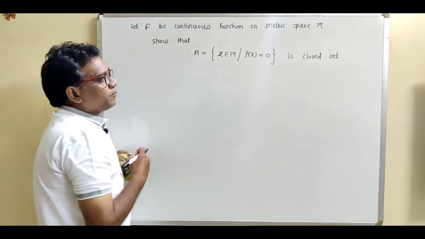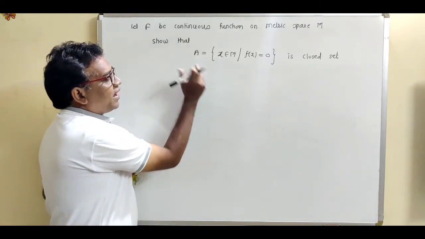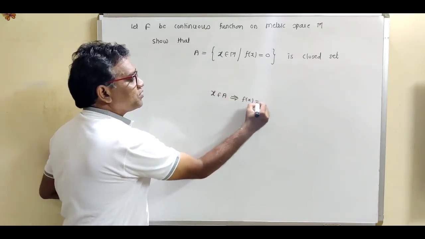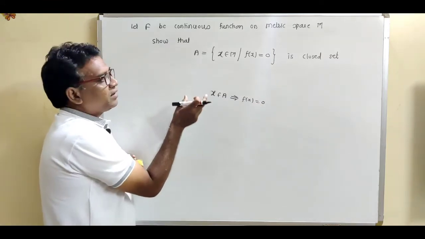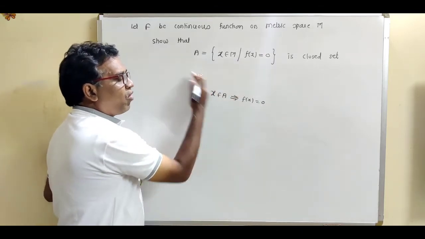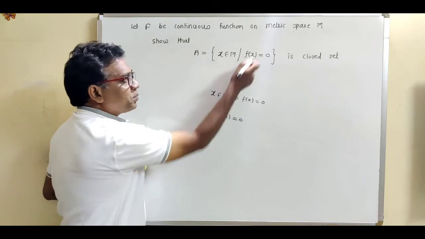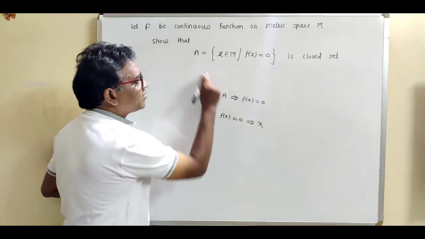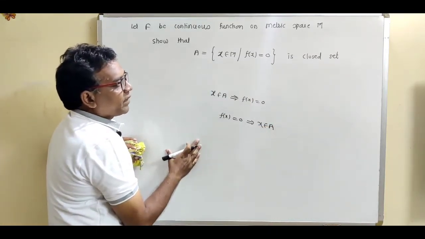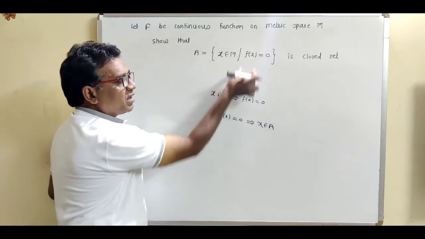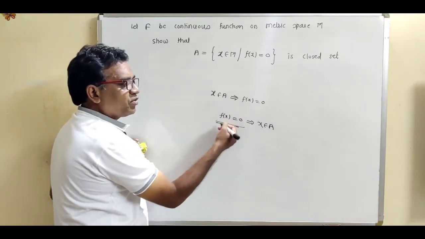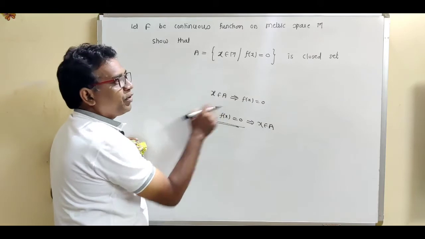See what is this given set? If x is an element of A, then we can write this statement f(x) equal to 0. Or in a reverse way, if this is the statement f(x) equal to 0, then we can write x is an element of set A. See how to read this given set. If x is an element of A, then the given condition is f(x) equal to 0. Or if we have this condition f(x) equal to 0, then x is an element of the given set A.